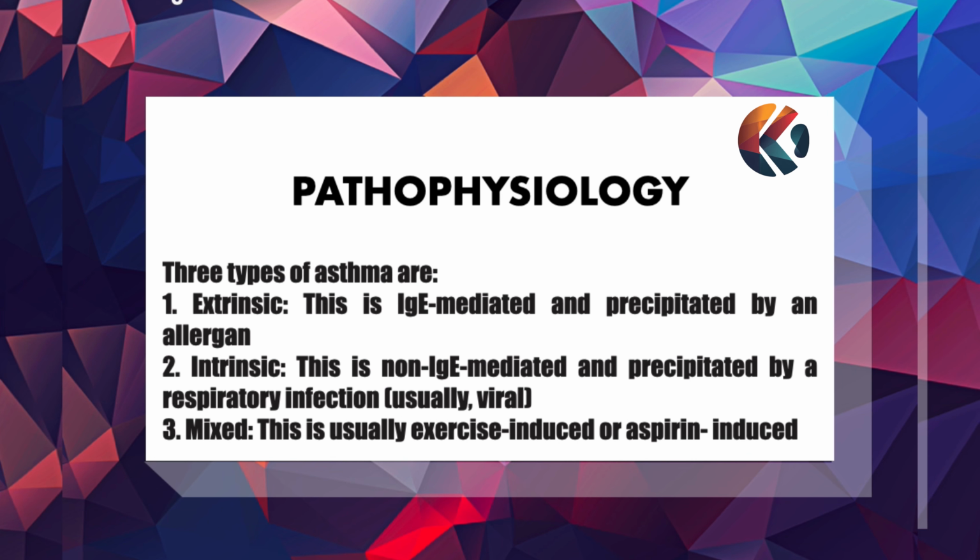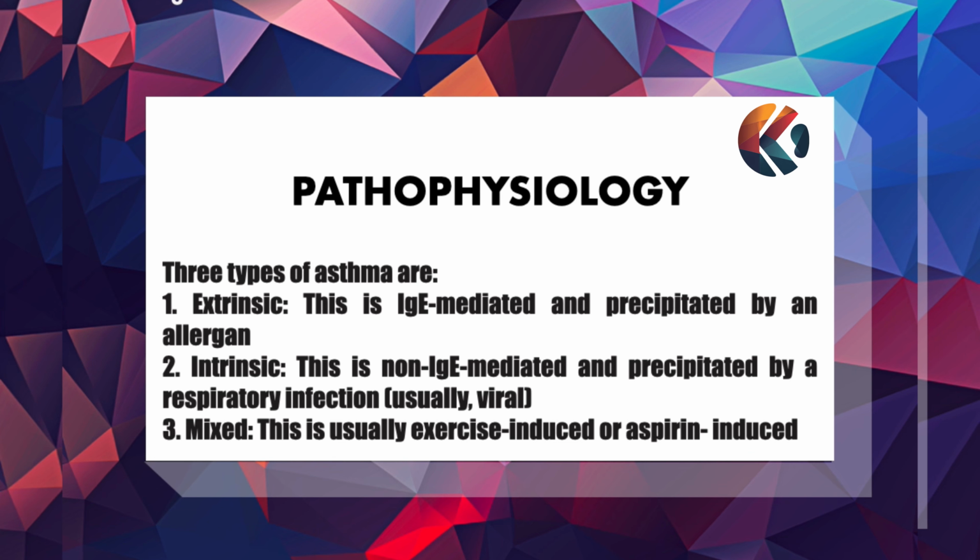So there are three types of asthma. First one is extrinsic. This is IgE mediated and precipitated by an allergen. The second one is intrinsic. This is non-IgE mediated and precipitated by a respiratory infection, usually viral. And the third one is mixed. This is usually exercise-induced or aspirin-induced.